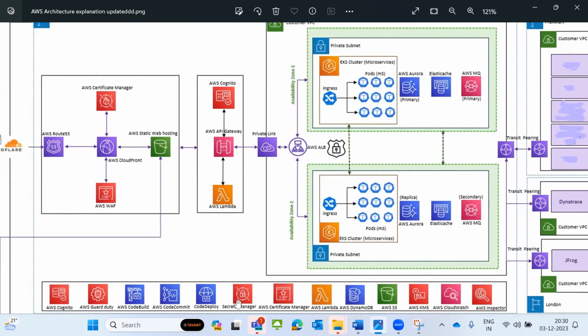Next is Secrets Manager. For example, in a Kubernetes pod, I need to manage some secrets like passwords, authentication-related items, and tokens. Those things I don't want to keep at the pod level itself. In Kubernetes, there are two options. One, we can keep it in Secrets Manager and refer to this ARN in the pod code itself. Otherwise, in the pod itself, we can create Kubernetes secrets. I don't want to create Kubernetes secrets, so that's why I'm keeping them in AWS Secrets Manager.